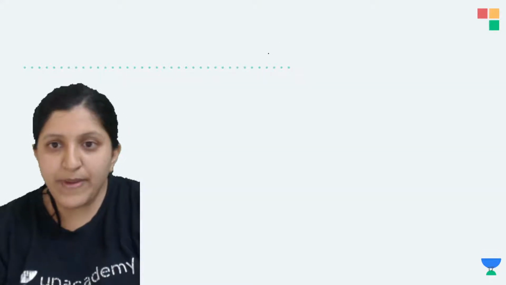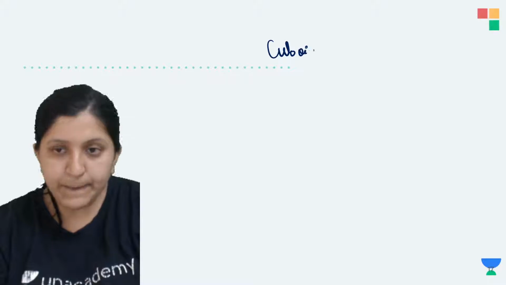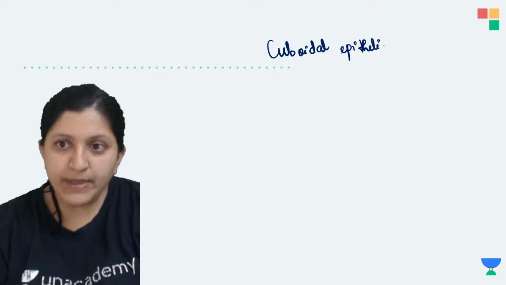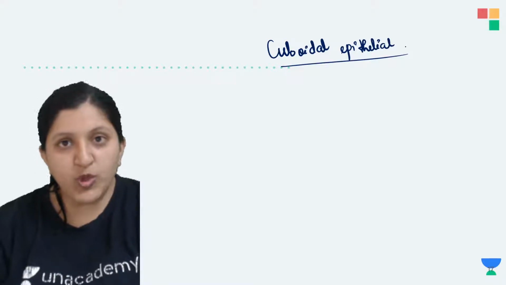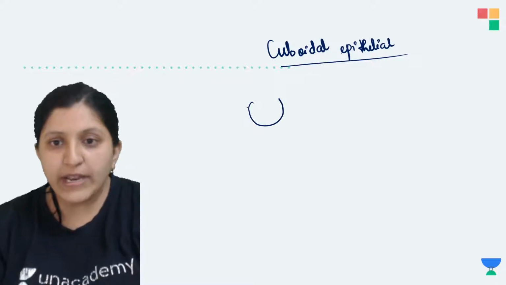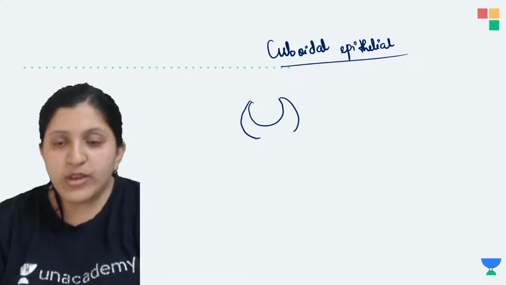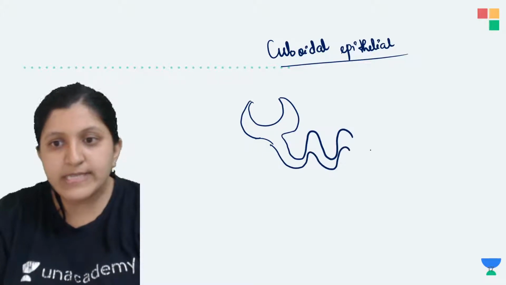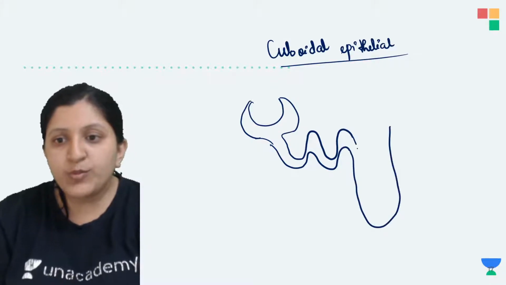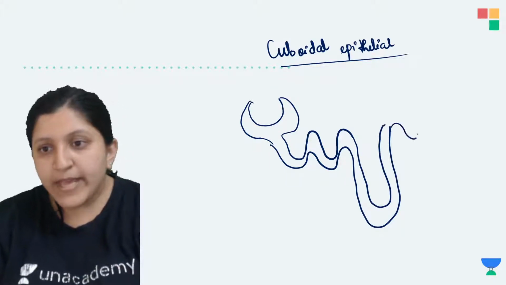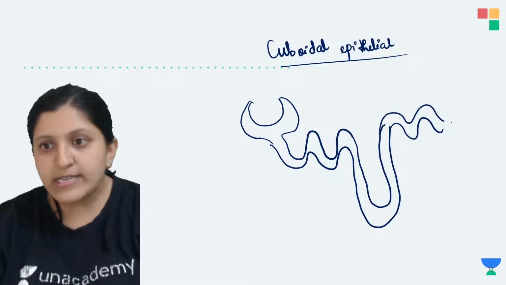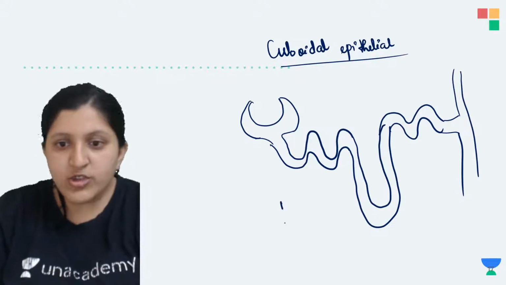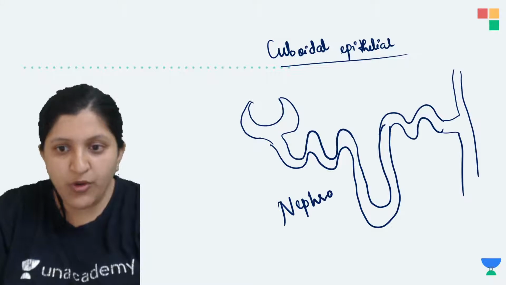Now with respect to cuboidal epithelium, when we mention cuboidal epithelial tissue, you know the nephron, right? So there is a nephron. Lining this nephron, you can find the PCT. Then you can find Henle's loop. Then you can find the DCT, and then this will join the collecting duct. So this is a nephron now. This structure is of the nephron.